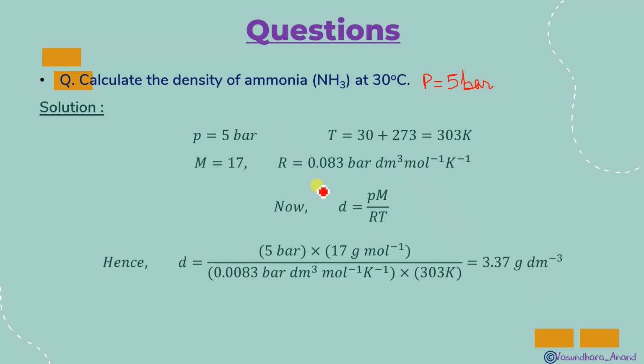See, bar will be cancelled, here it is gram per mole so mole will be cancelled, per Kelvin the temperature will be cancelled. So what is left? Gram per decimeter cube. And moreover, since it is density, obviously it must have a unit of weight upon volume. So you have to check that volume is given in what? It is decimeter cube, so it will be decimeter cube.